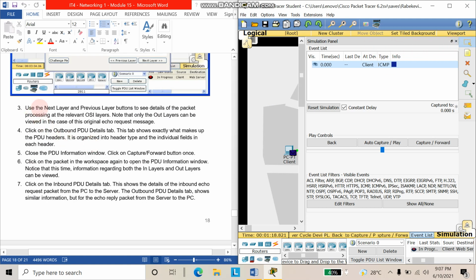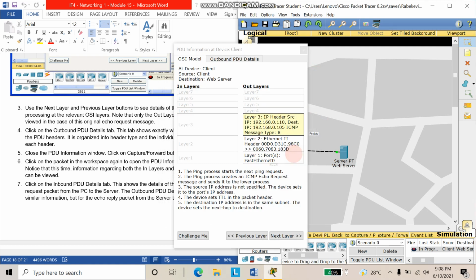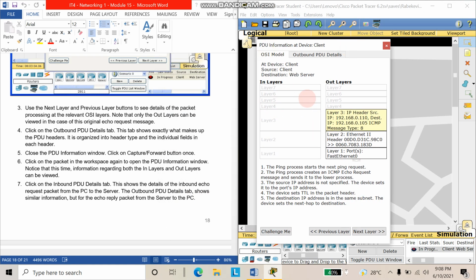Use the next layer and previous layer buttons to see details of the packet processing at the relevant OSI layers. Note that only the out layers can be viewed in the case of the original echo request message. Click again. Here we can see the in layers and the out layers. For now we cannot yet see the description of layer 3 and layer 2.